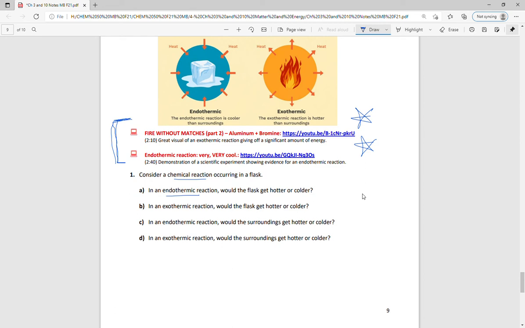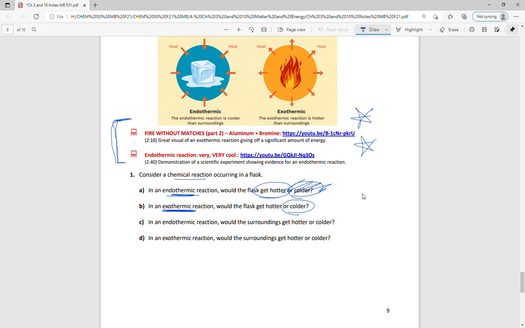If it's going into the flask, then the flask is going to get colder. If we have an exothermic reaction, if we have energy exiting the flask, then the flask itself is going to get colder. I think I answered this one backwards. Endothermic reaction, oh yeah, the flask is going to get hotter, right? We're putting energy into that.